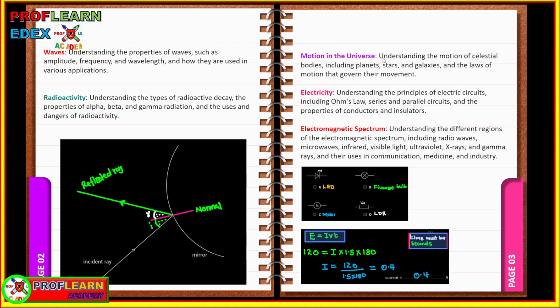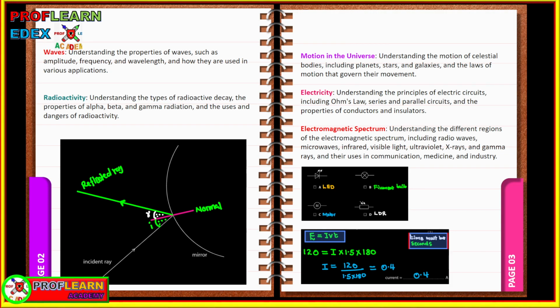Under motion in the universe, you need to understand different characteristics and properties of the orbits of different bodies. Understand how the orbit of a planet differs from the orbit of a comet and from the orbit of the moon.